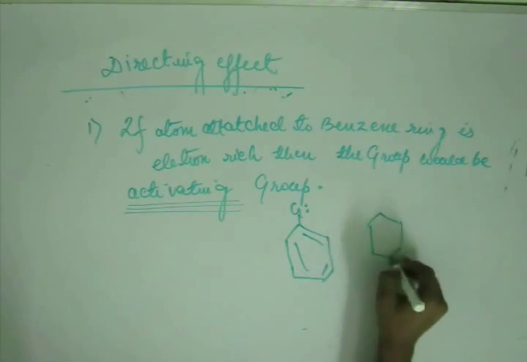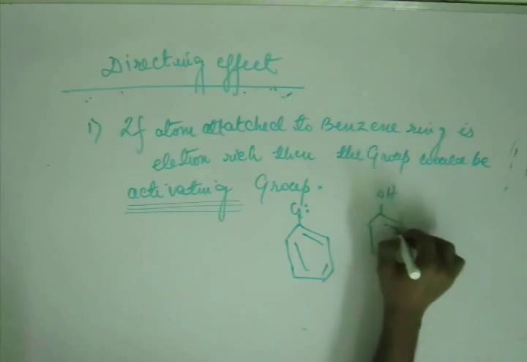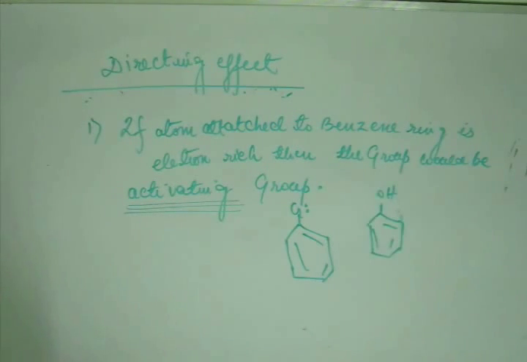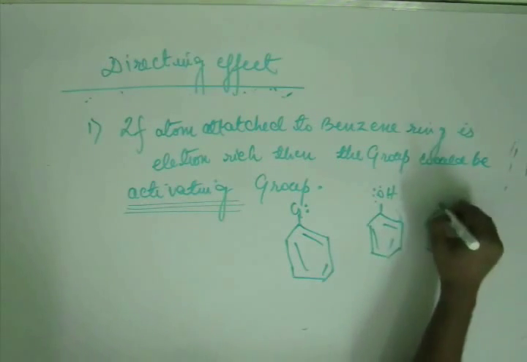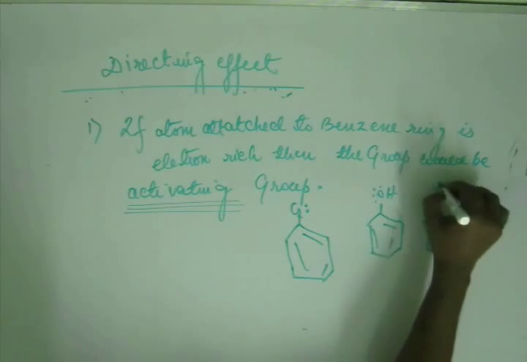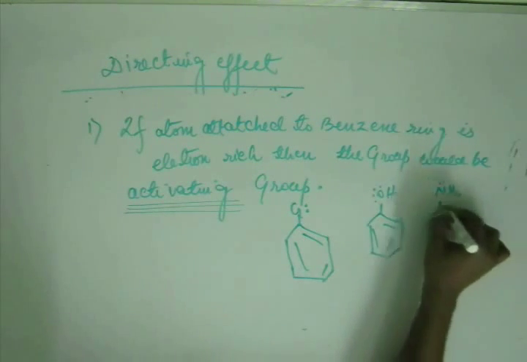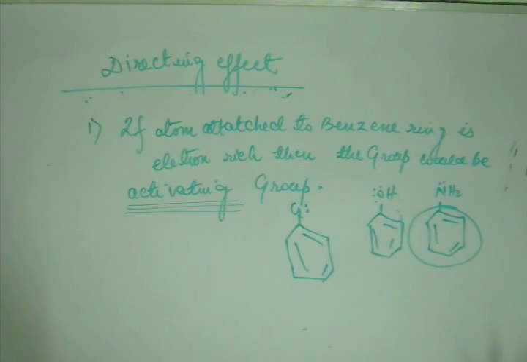Suppose I am given phenol, OH on the benzene ring. Whether the OH group is electron withdrawing or electron donating, oxygen has a lone pair. Oxygen has two pairs of electrons, and those electrons will go into resonance with the benzene ring. So this is an activating group. OH is an activating group. Similarly, how would we identify about aniline? Is aniline an activated ring or a deactivated ring? Ring means this ring. Activated means electron has been pumped. Deactivated means it has been withdrawn.